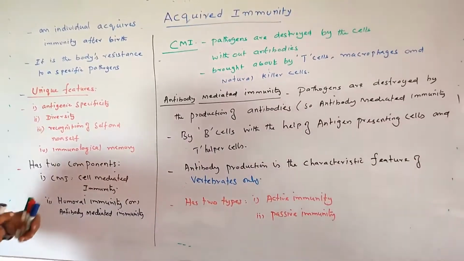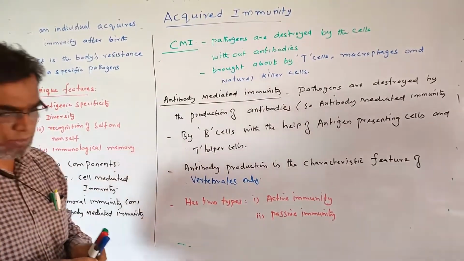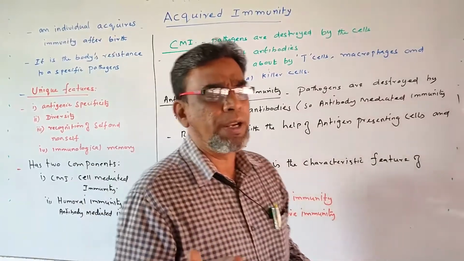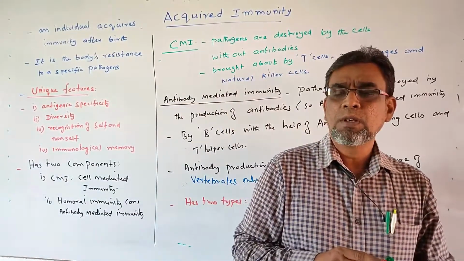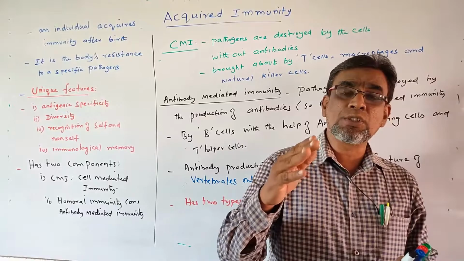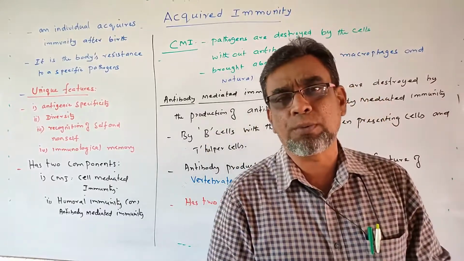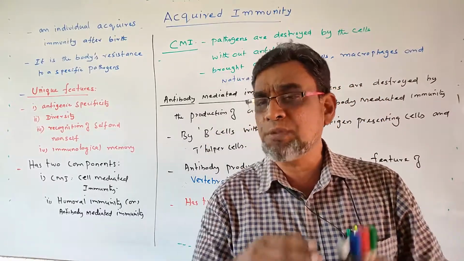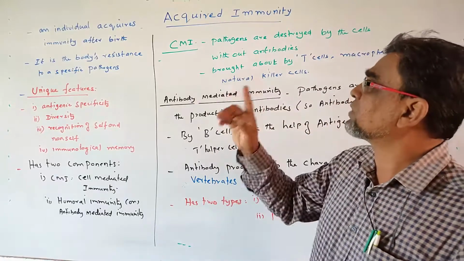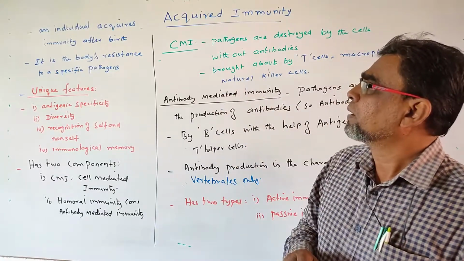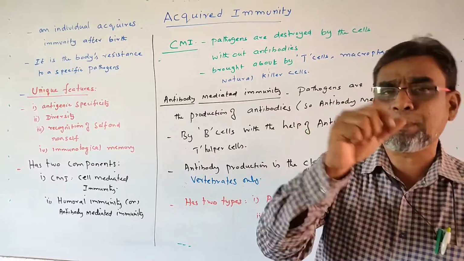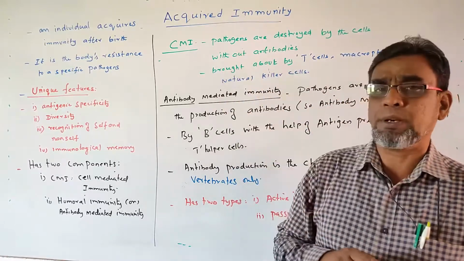It is the body's resistance to specific pathogens, whereas innate immunity is non-specific. Innate immunity fights against varieties of microbes. It prevents all the microbes, not specifically. But here the difference is that acquired immunity is the body's resistance to a specific pathogen. That is called acquired immunity.